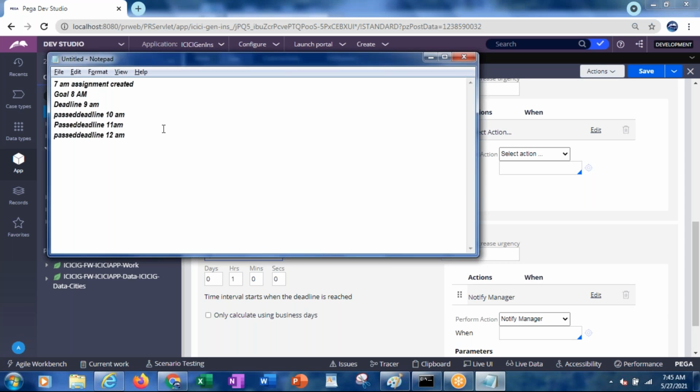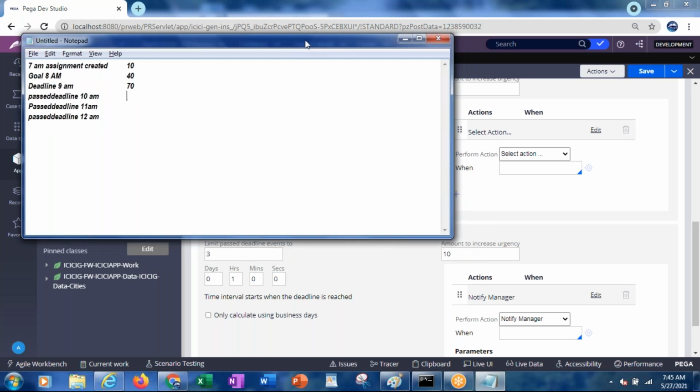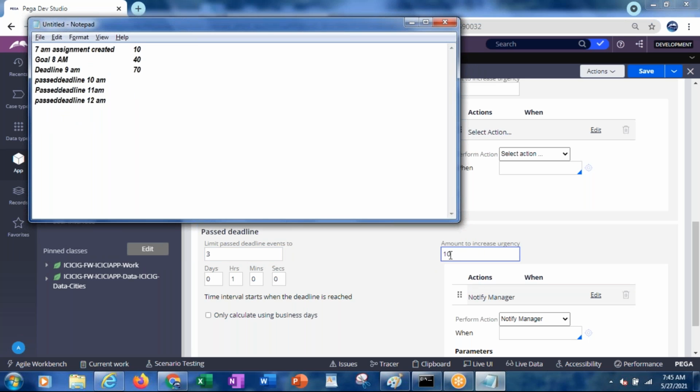Okay, now what is the urgency? Initially, at 7 a.m. when it is created, it is 10. Okay, at 8 a.m. what will be the urgency? 10 plus 30, 40. Okay, deadline 9 a.m. 40 plus 30, 70. But for the past deadline, how much have we given? Urgency 10. So past deadline 10 means 70 plus 10, 80. Okay, 80 plus 10, 90. 90 plus 10, 100. That's it.